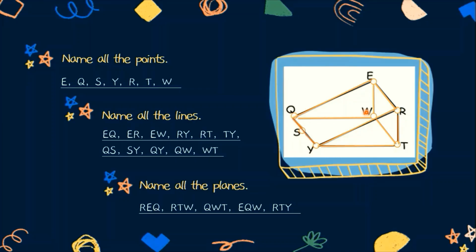Last one, we have RTY. RTY. Aside from RTY, we can also name it as TYR or YRT. We have 3 ways on how we can name it because this is a 3-sided plane. Therefore, in this figure, we can name a total of 5 planes, wherein 3 of them are 4-sided figures and 2 planes are 3-sided plane figures.